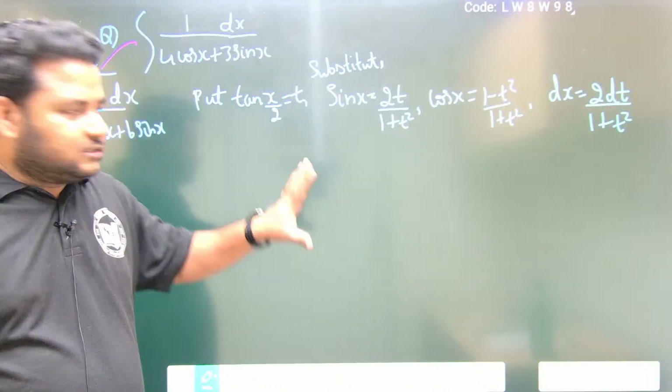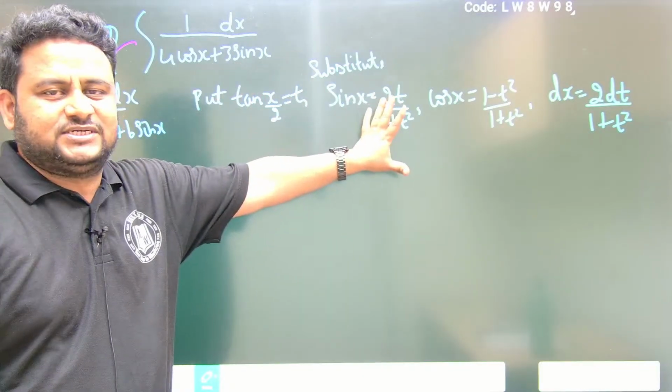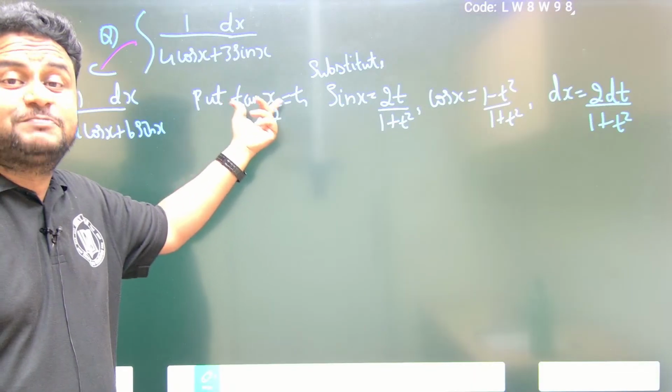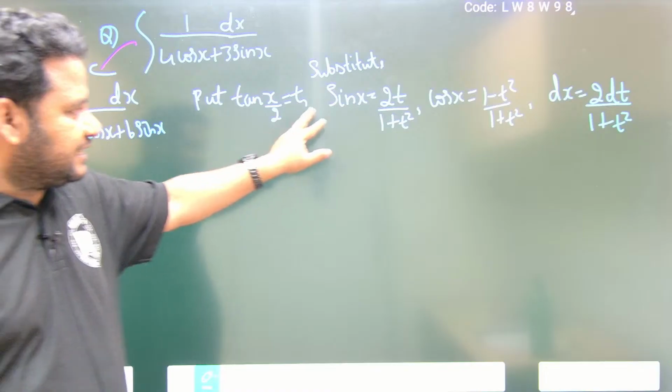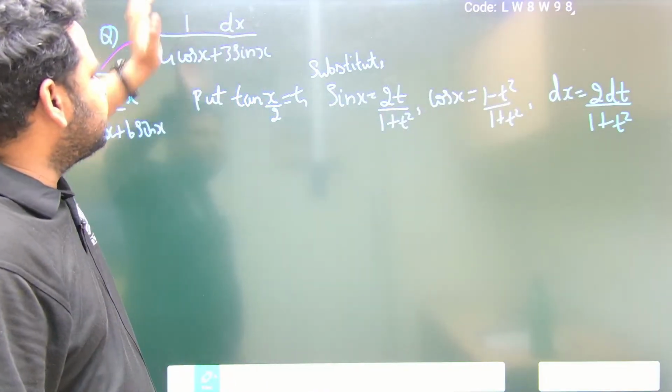So the method we have followed is the same thing we copy pasted here. Tan x by 2 is equal to t. It is not tan x divided by 2, it is tan of x by 2. This is what we have: sin x, cos x and dx. Now let us put these values here.